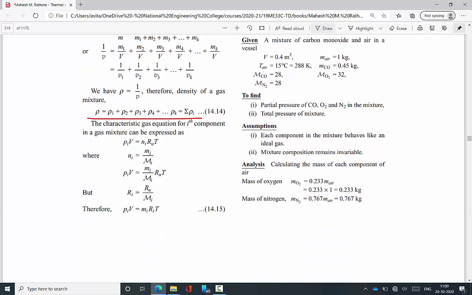Pi V equals mi Ri T. Here, volume and temperature are fixed, because pressure is additive. If pressure is additive, volume and temperature are fixed. This is called Dalton's law of partial pressure. Here pressure is called a partial pressure, because each and every gas has a different pressure, which is why I put the suffix i for pressure. So Pi into the total volume equals mi Ri T for a particular gas in a gas mixture.